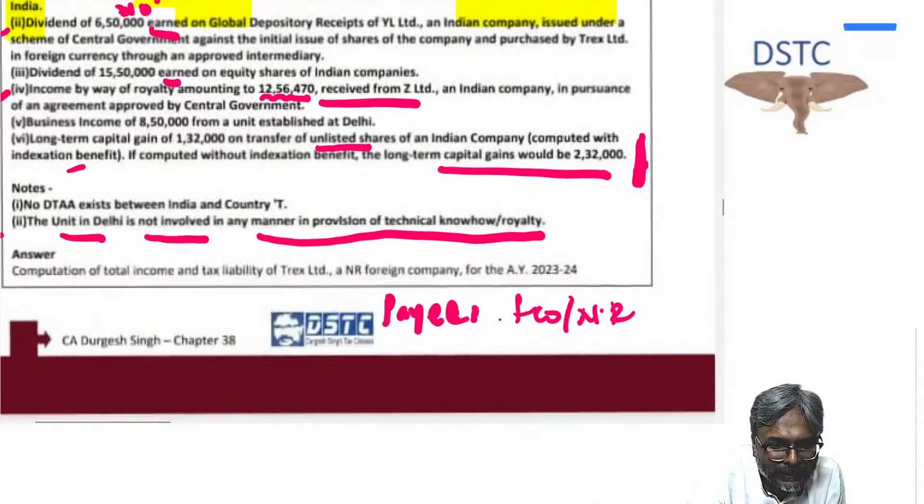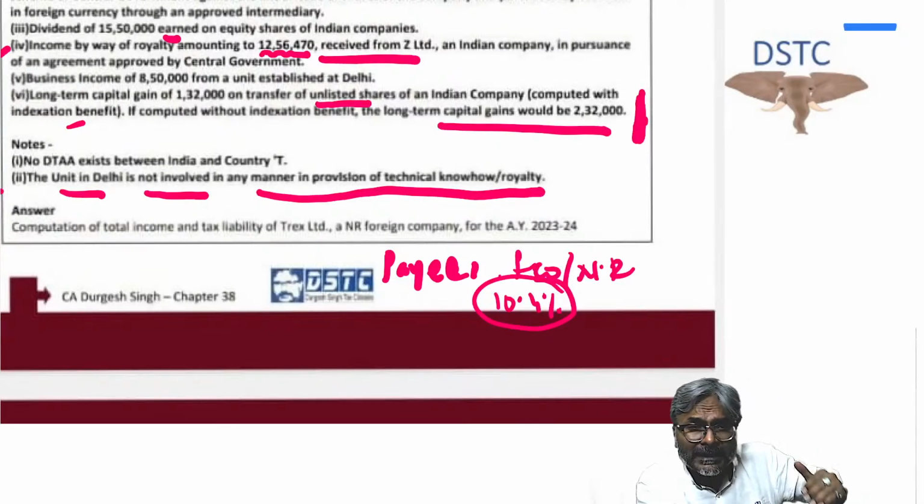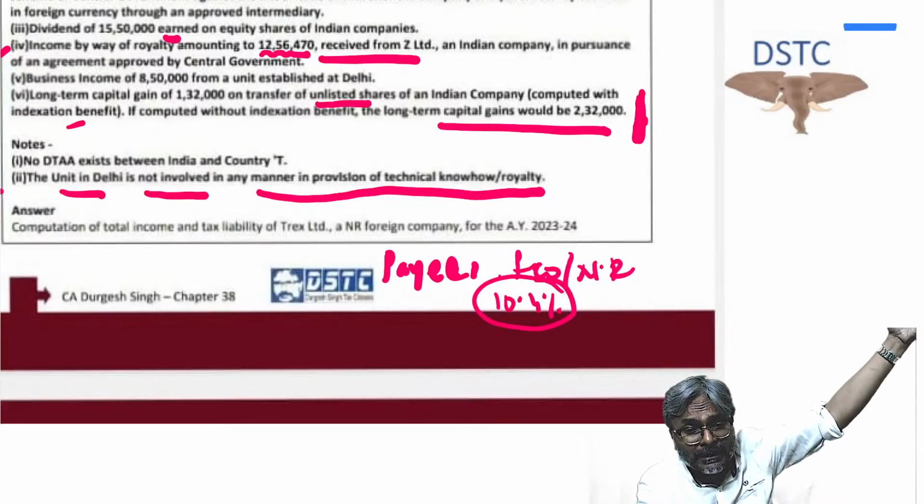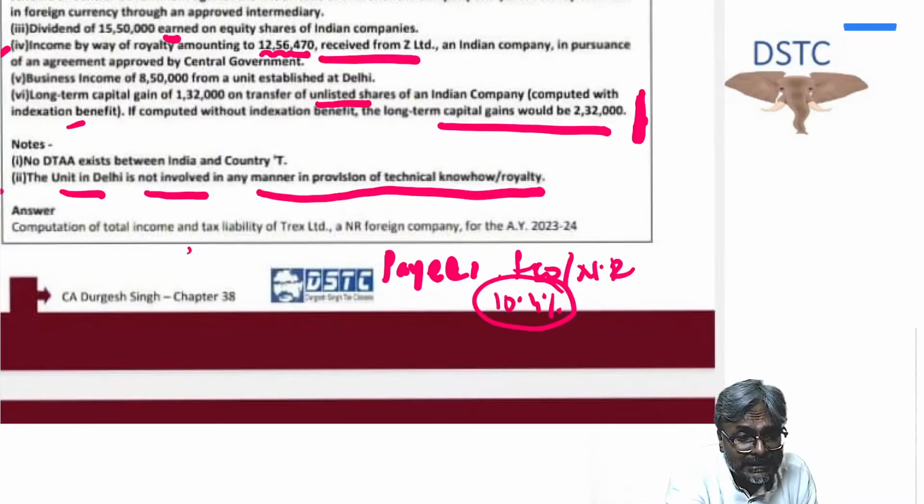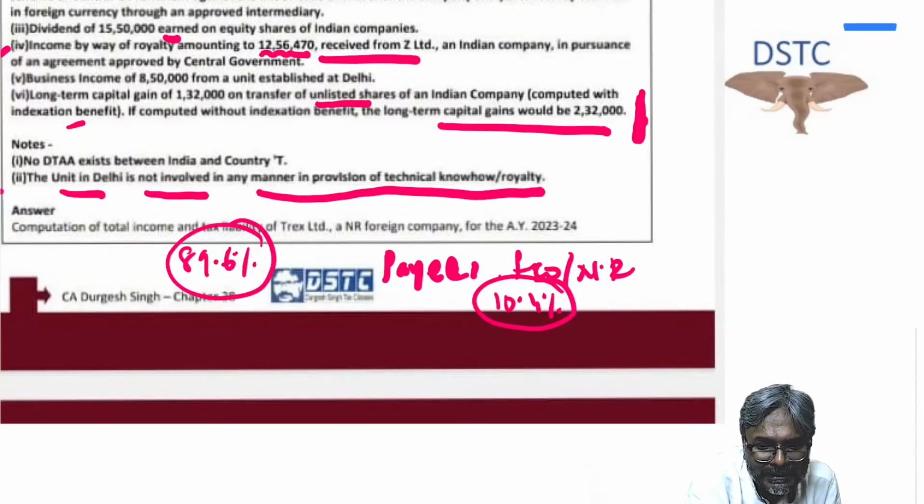So if you see over here carefully, in this case, royalty income is 10%, but it will be 10.4. The TDS that the Indian company is going to deduct would be at 10.4. And after deducting TDS, he is going to receive, so how much has he received? He has received 89.6. So if 89.6 is 12,56,470, then how much is 100%?